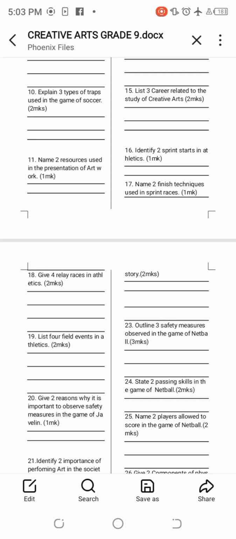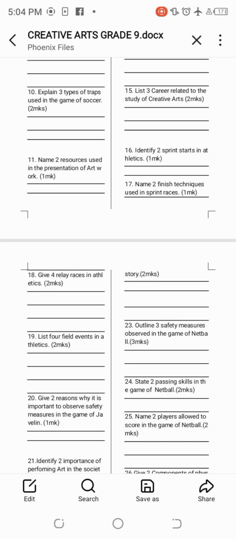Number 20, give 2 reasons why it is important to observe safety measures in the game of javelin. The reasons for observing safety measures are to prevent injuries and to avoid accidents during the throwing.